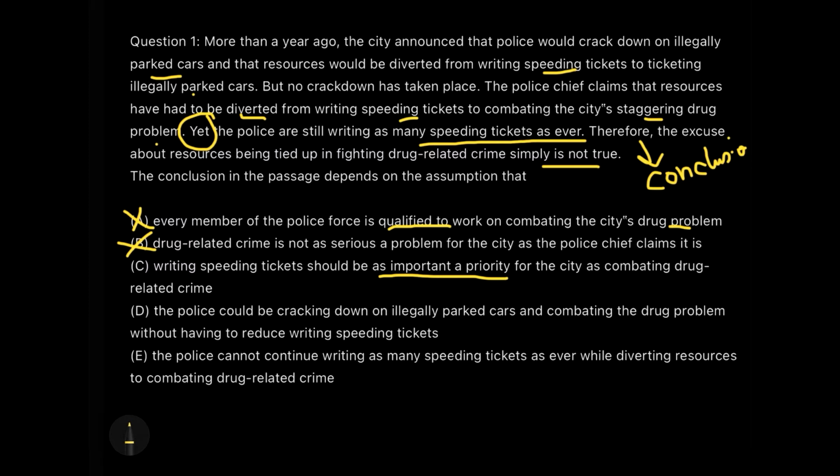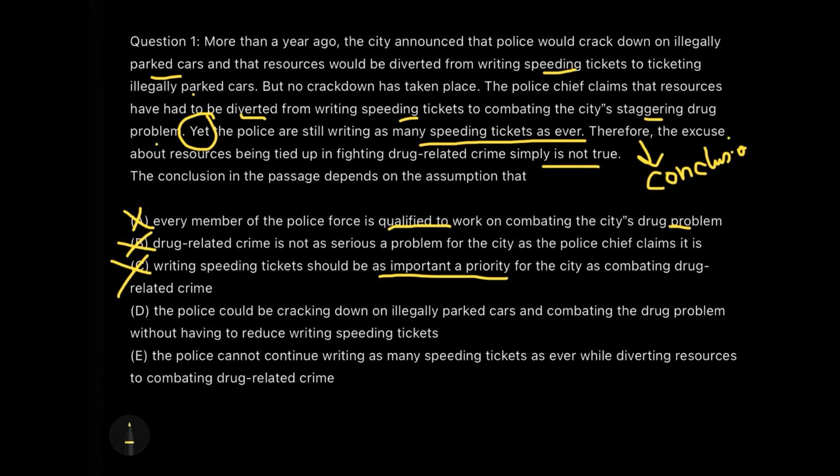This would not support it, because if two things are equally important, then the police needs to divert their resources equally between the two, and so the number of tickets being written earlier should decrease. But that's not the case, so we cannot say that both the crimes are at the same importance level.